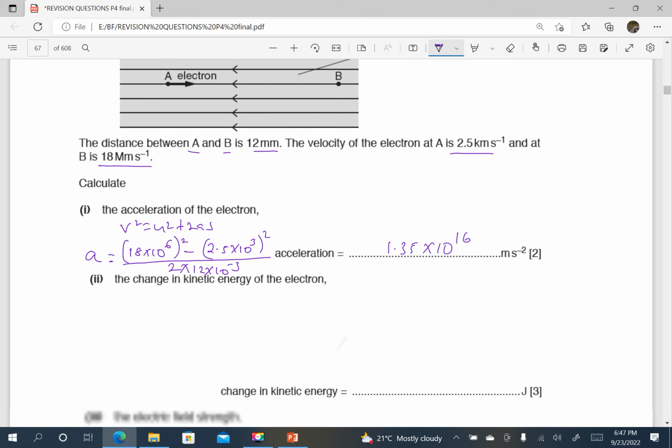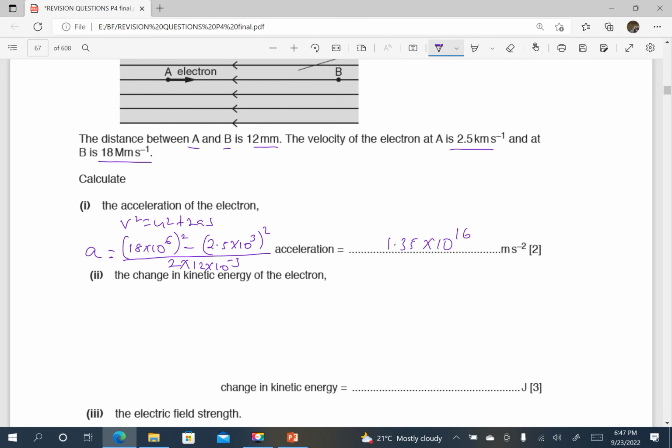The change in kinetic energy, since kinetic energy is equal to a half mv squared, will be a half m times the final velocity v squared minus the initial velocity u squared. When I substitute, this will be a half times the mass.